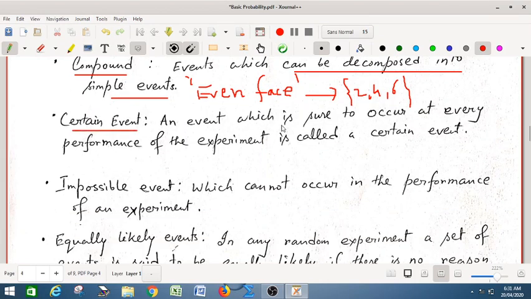Certain event: an event which is sure to occur at every performance of the experiment is called a certain event. That means every time you are doing the experiment, you are getting that event. That is called a certain event. I am giving one example, H or T, that is head or tail in connection with tossing a coin. This gives you a certain event because every time you do the experiment, you get head or tail. Similarly, 1 or 2 or 3 or 4 or 5 or 6.